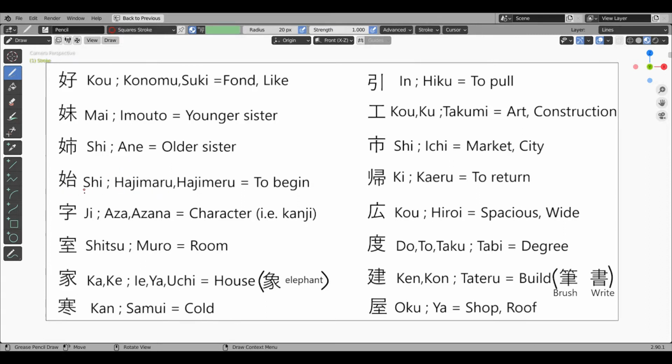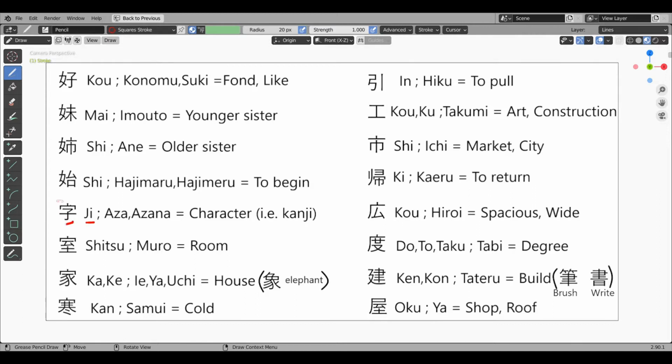Hajimaru, that is begin kanji. This kanji has woman radical and platform radical. Just as a woman's body forms the base for producing a baby, this kanji means begin. Onyomi is shi.